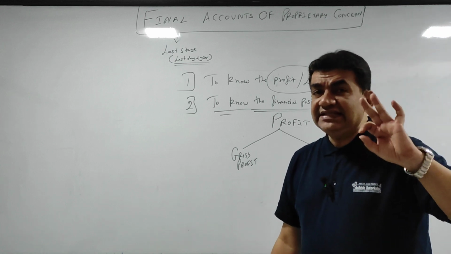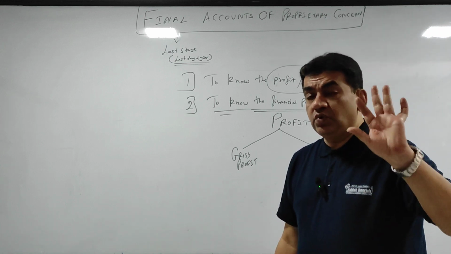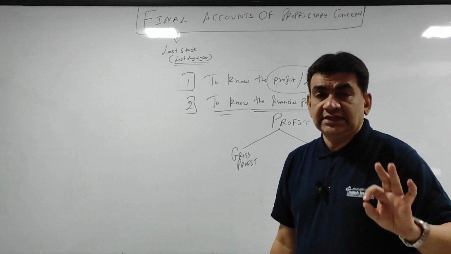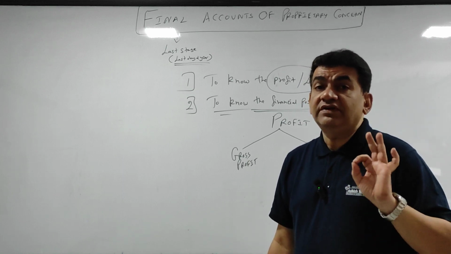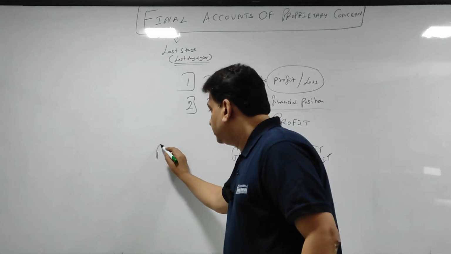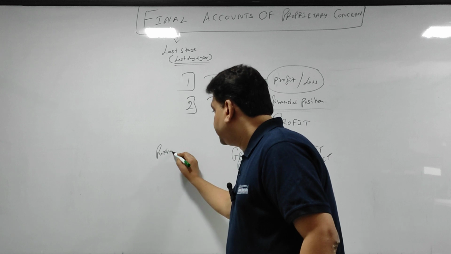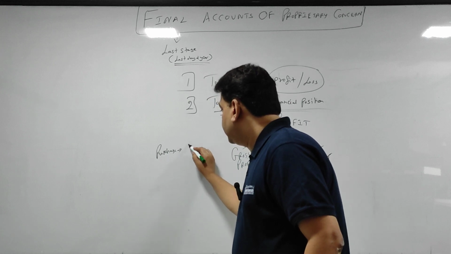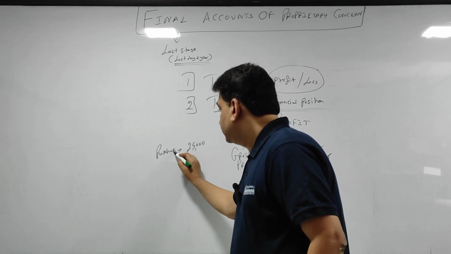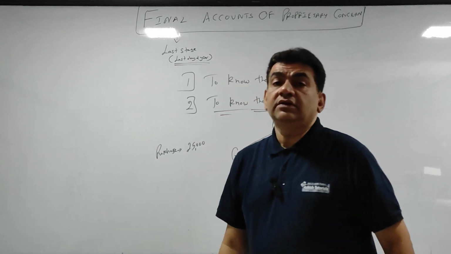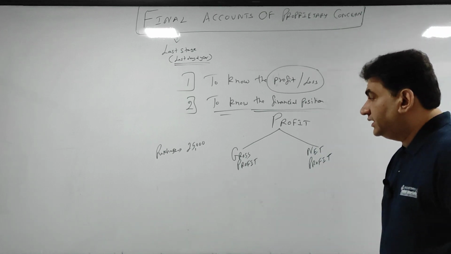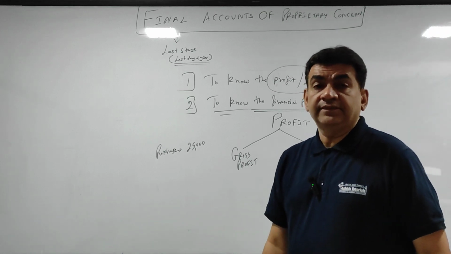Now, let's take the example. You are into business of dealing in mobile phones. You purchase one mobile, say the average cost is 25,000.